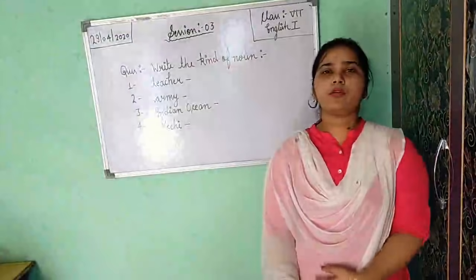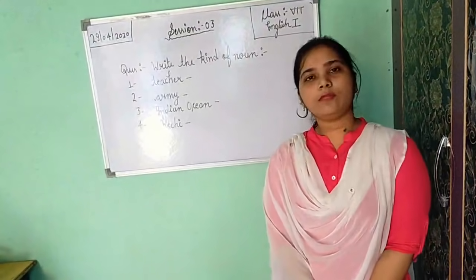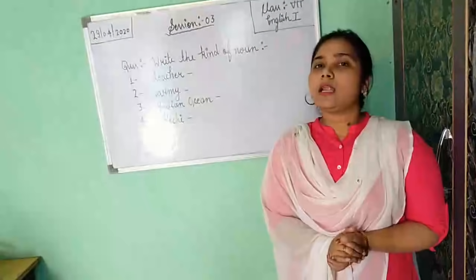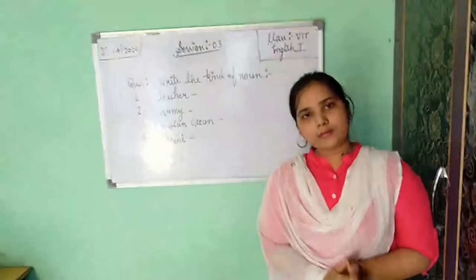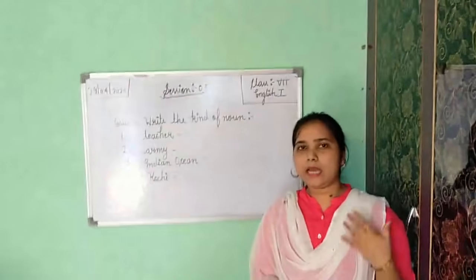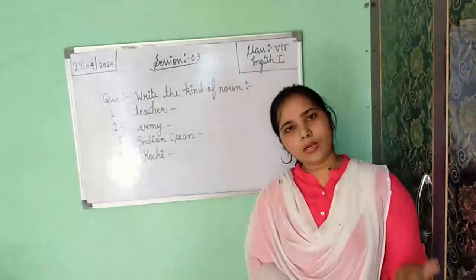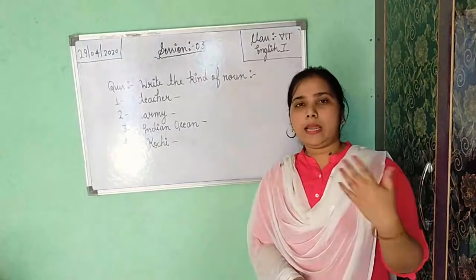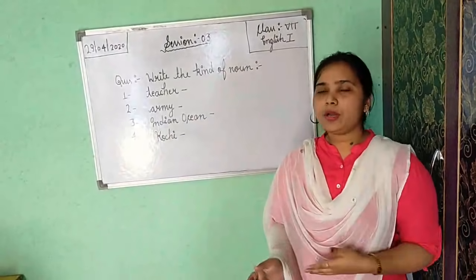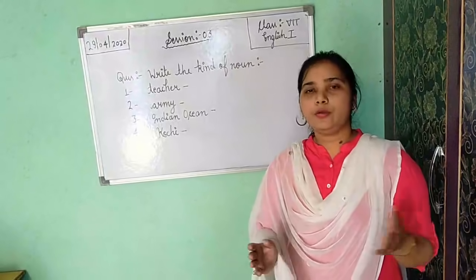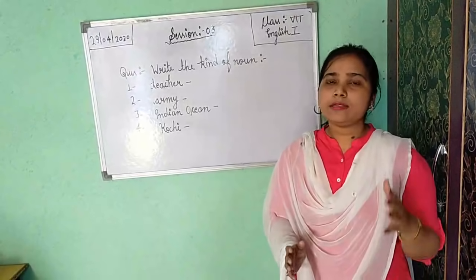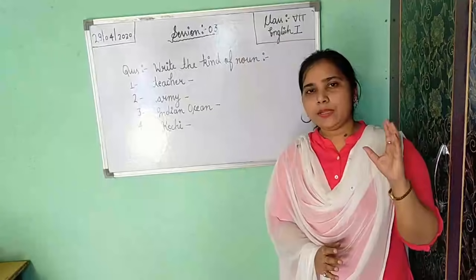In the second session I taught you about noun and kinds of noun. What is noun? Please recall all the things once. Noun is the naming word. Noun is the name of a person, animal, place or thing. If you get any kind of naming word, that is your noun. For example, Ayan, your name, my name, or table, book, copy, Gorakhpur, Uttar Pradesh, India. These are nouns because they represent a naming word.